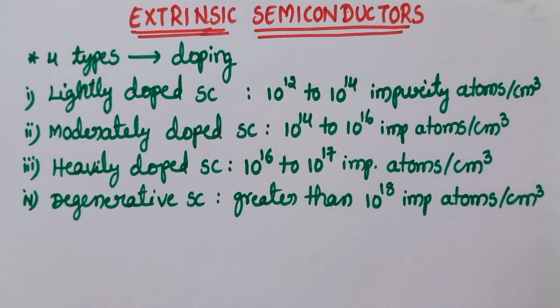Today's topic is about the semiconductors. In this lesson, I am going to tell you about the extrinsic semiconductors and their types, as well as the Fermi level of extrinsic semiconductor. And also I am going to add another topic, that is the variation of Fermi level with respect to the temperature. That means how the temperature affects the Fermi level of p-type and n-type semiconductors. So let's start our session now.